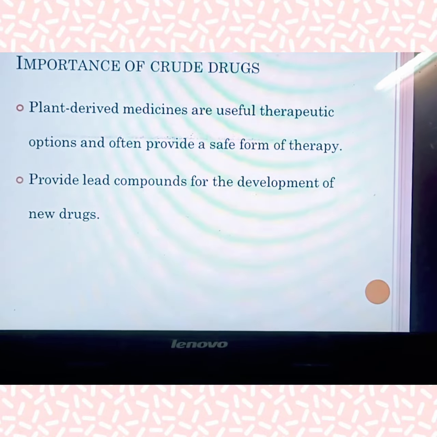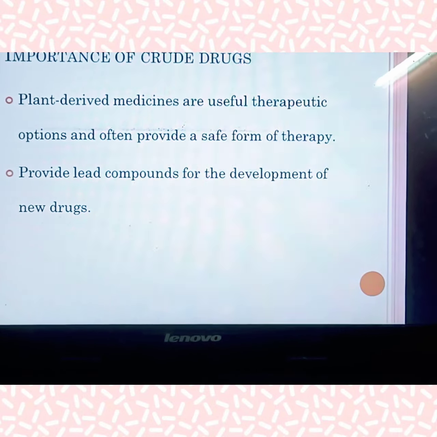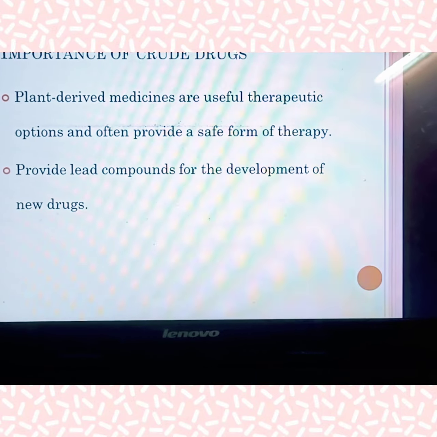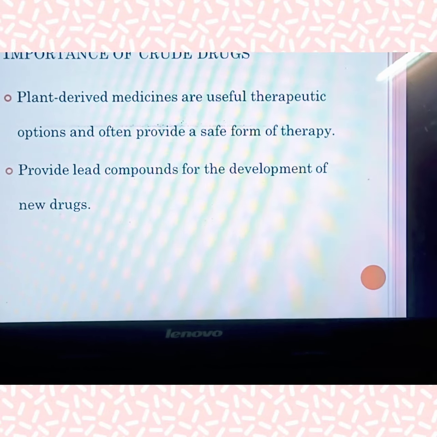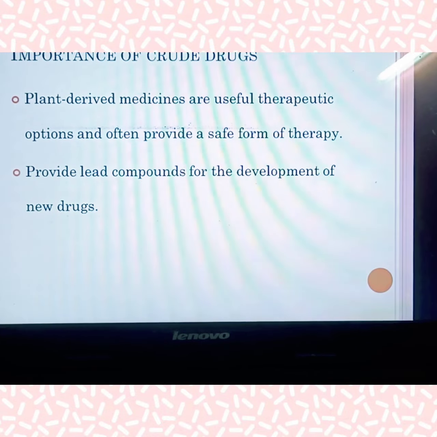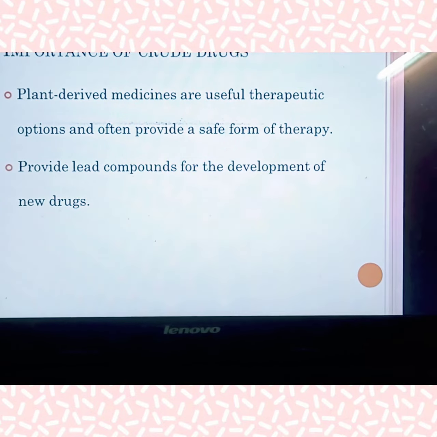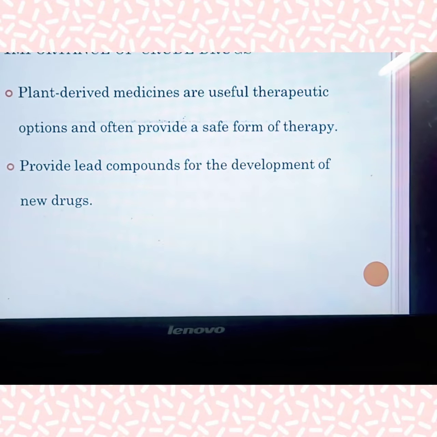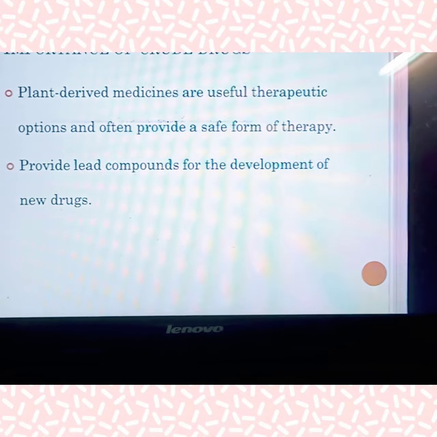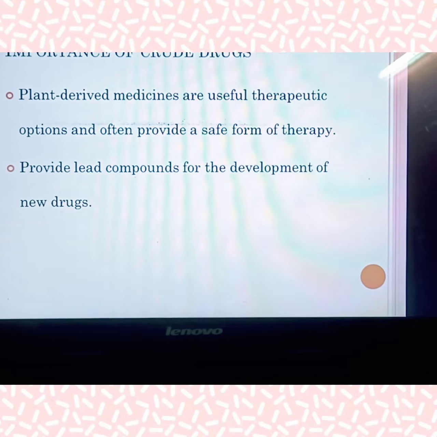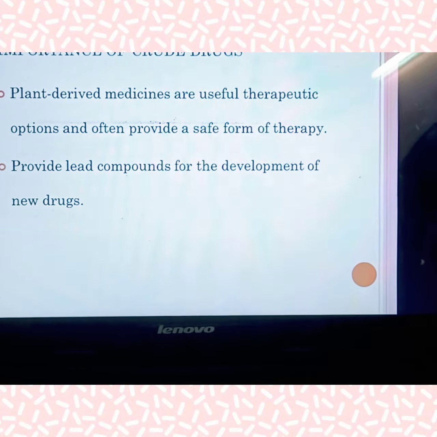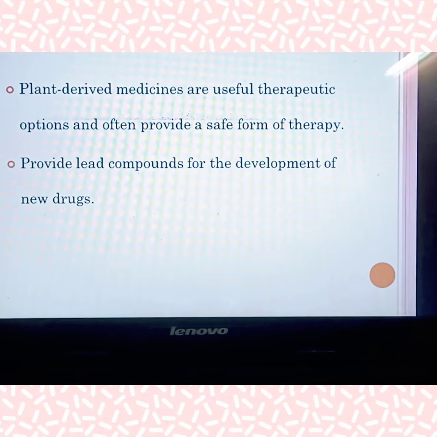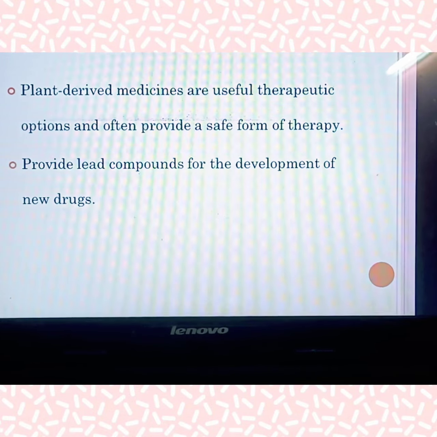Okay, the last part clearly delineates the lead compounds. Lead compounds are active compounds about which they don't know everything. That lead compound will help to develop new drugs. They don't know the exact mode of action of the particular compound, but some ingredients will cure specific diseases. In that concern only they were doing those treatment methods. Okay, so these are the main importance of crude drugs.